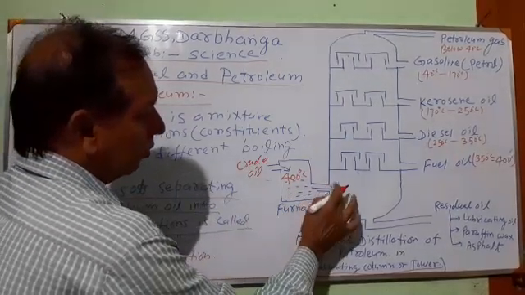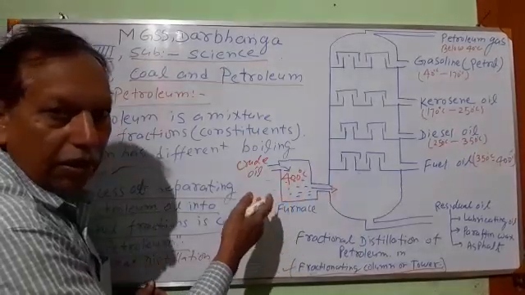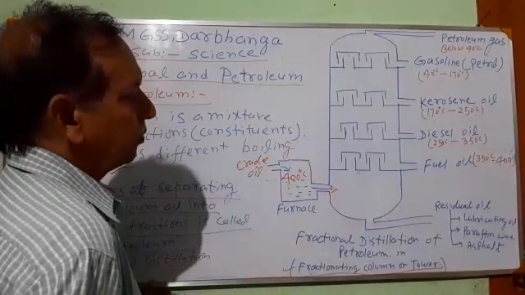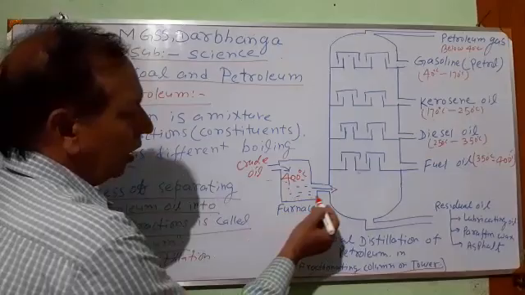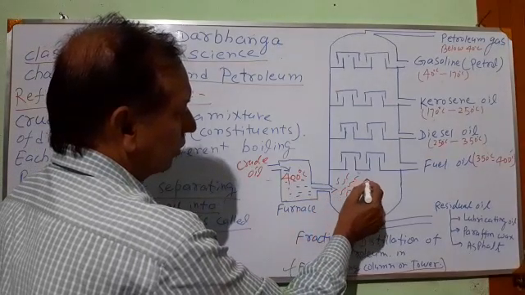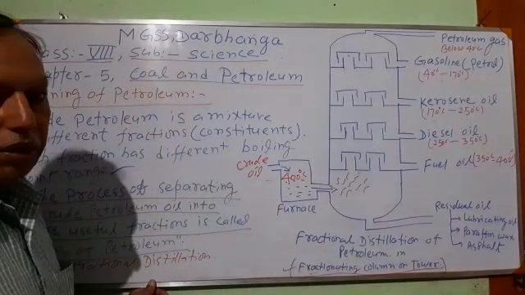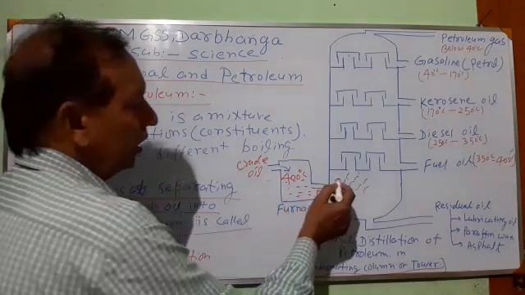When it is heated up to 400 degrees Celsius, the maximum amount of crude oil is converted into vapor. Now this vapor enters into the fractionating column. The vapor rises above.